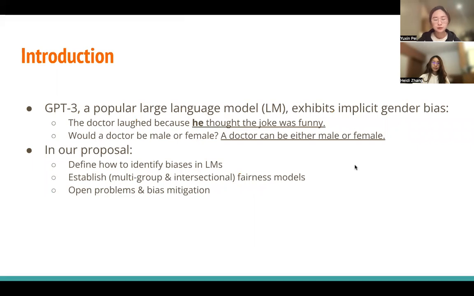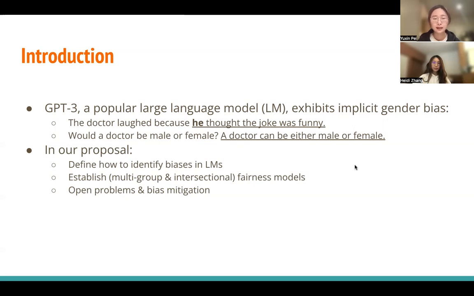Recently, GPT-3 has received a lot of attention due to the popularity of ChatGPT. We conducted some really simple text completion tasks on GPT-3 and noticed that there are actually some implicit gender biases. As shown on the slides here, when provided with the prompt "the doctor laughed because", this model consistently gives out the pronoun "he", despite knowing the fact that a doctor could be either male or female.